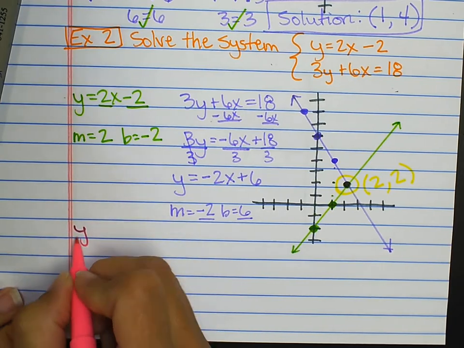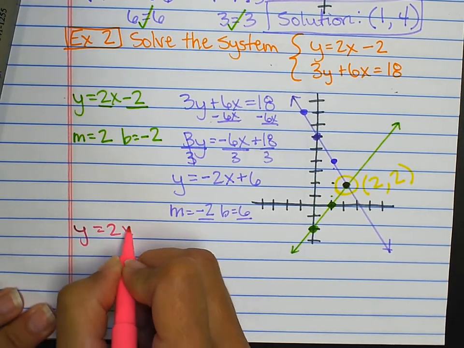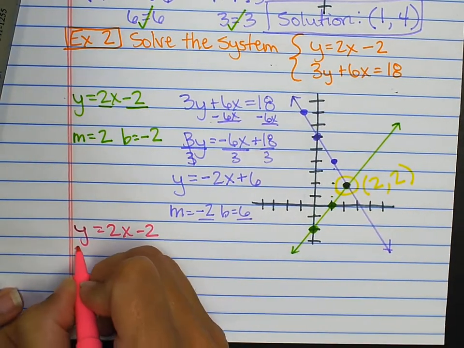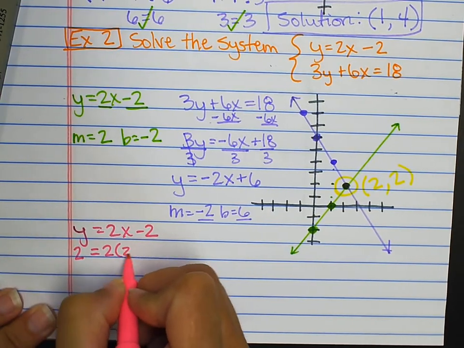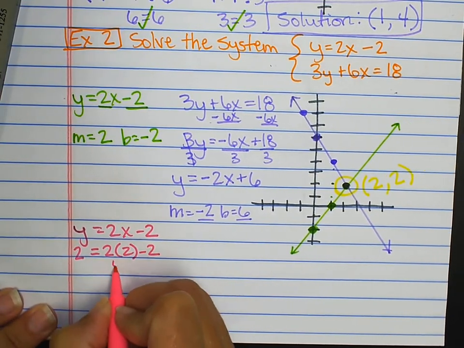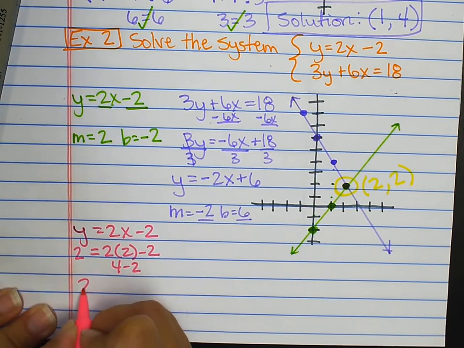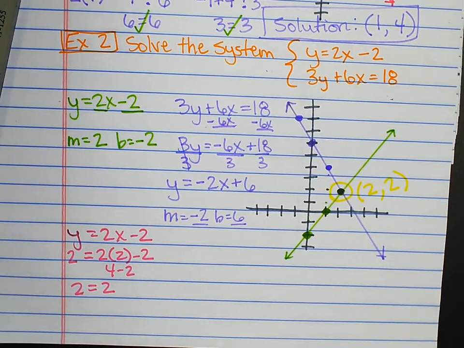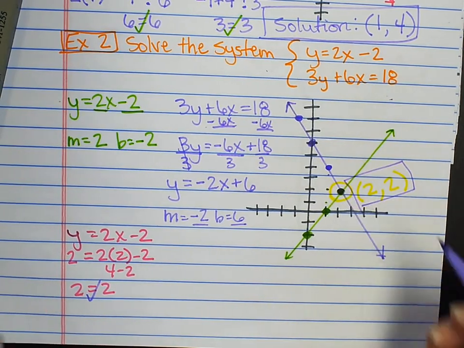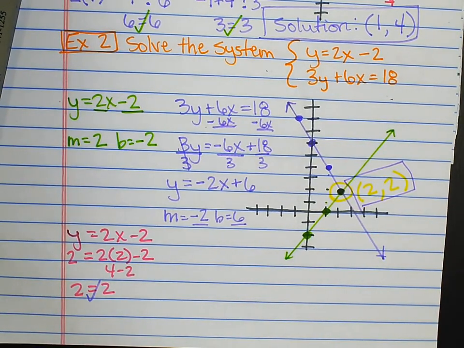So y equals 2x minus 2. I wanted to plug them in. 2 equals 2 times 2 minus 2. 4 minus 2 equals 2. So I have 2 equals 2. So this point, 2, 2, is a solution to the first equation.